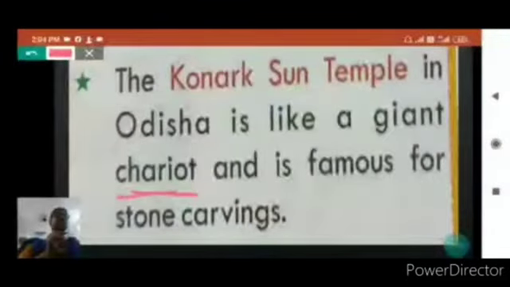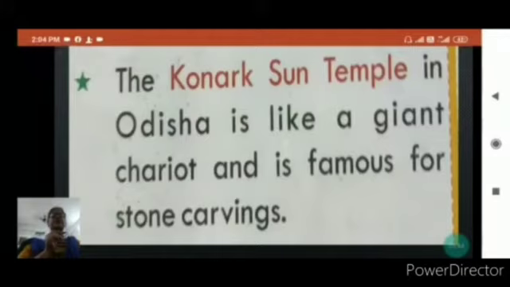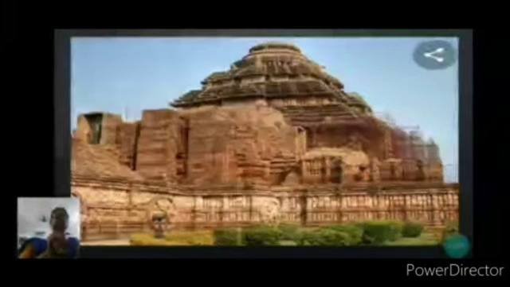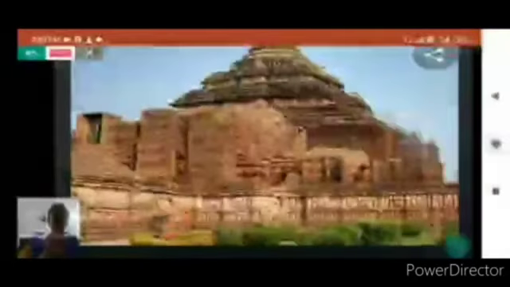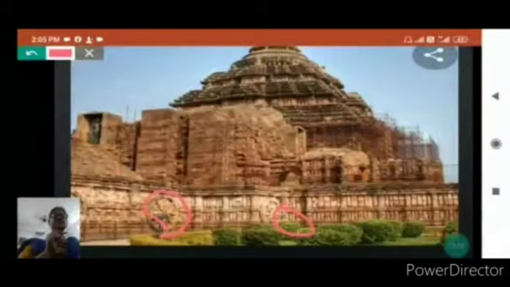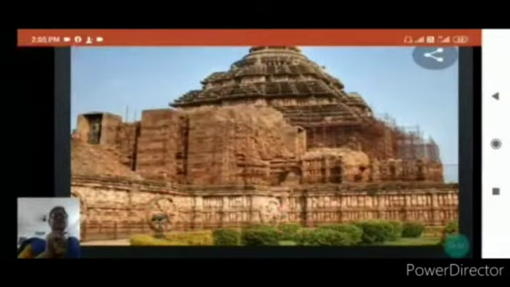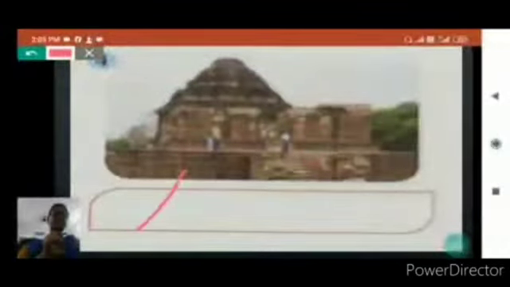See here also, chariot means the cart which is pulled by horses. It has very famous stone carving. This design of the chariot is made by carved stone only. The giant wheels are carved here. This is the famous sun temple of Konark. Which picture is this? This is the picture of the sun temple of Konark.